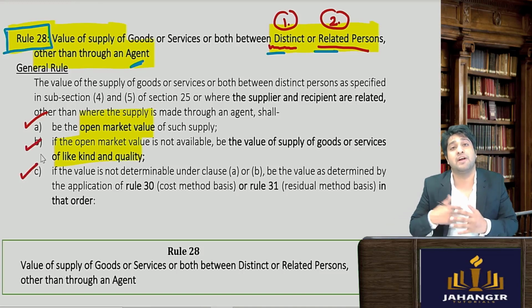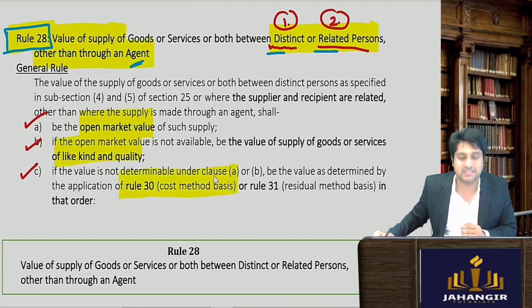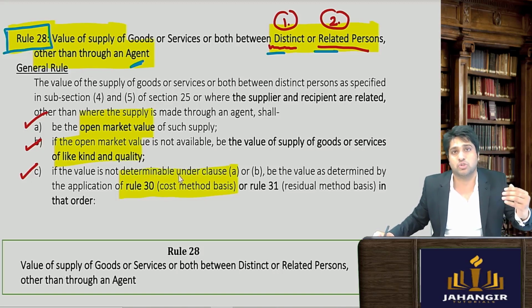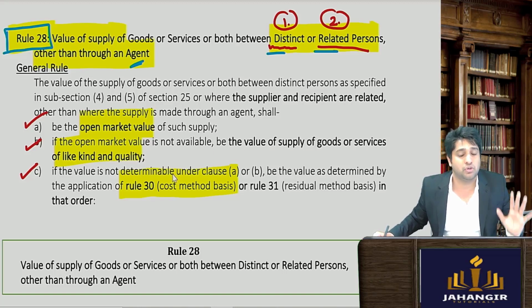If you cannot find similar goods also, then you go as per rule number 30, which tells that take 110% of the cost of the goods to be the value of goods. So whatever the cost is, 110% of the cost is deemed to be the value of goods.